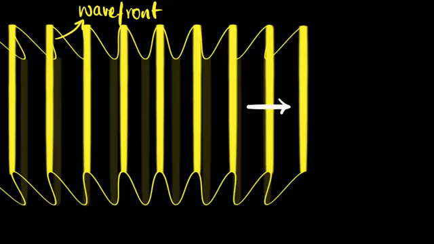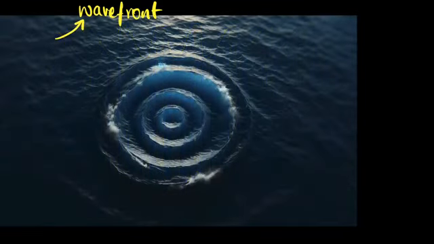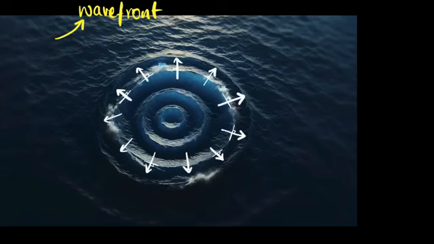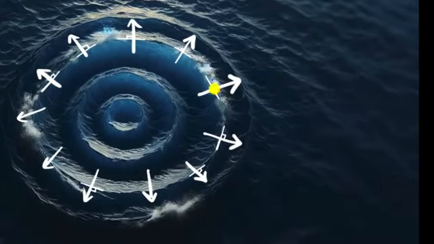Let me give you another example. Let's take a familiar example of water waves. If you're looking at water waves from the top, you can now see circular wavefronts. Again, the set of all points that are in phase with each other. They're all cresting over here. You can see they're all cresting over here, right? So these are circular wavefronts. But again, if you look at the direction in which the wave is traveling, look at that. You can see locally at that particular point, it is perpendicular to the wavefront. You can make sense, right? The wave is traveling outwards, but the wave direction is always perpendicular to the wavefront.